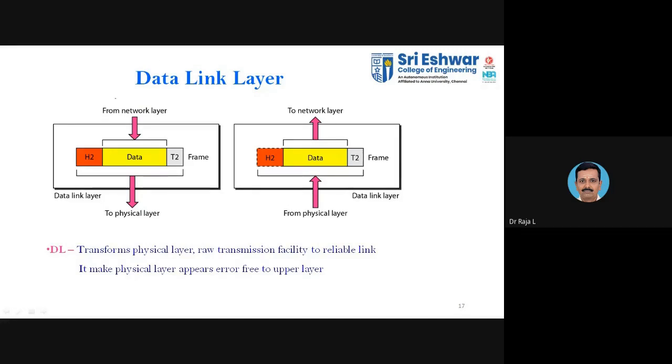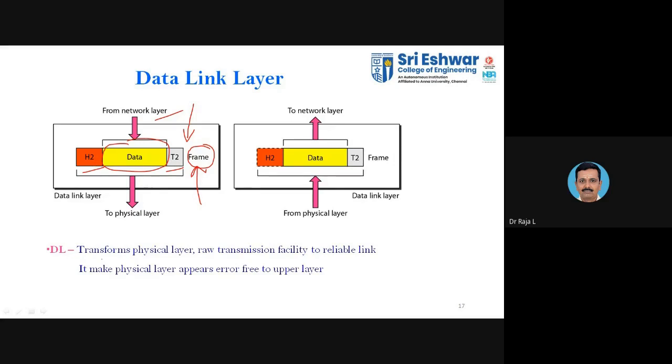Okay, next, layer 2 is the data link layer. Here, as I told you, the bits will be converted into frames. Whenever you receive data from the upper layer, the network layer, you add the header and the trailer, that is H2 and T2. The 2 represents layer 2.